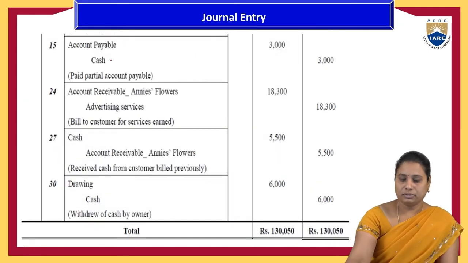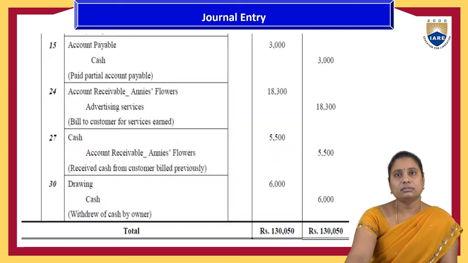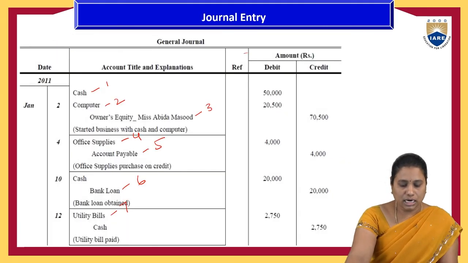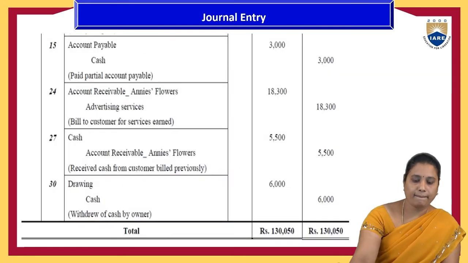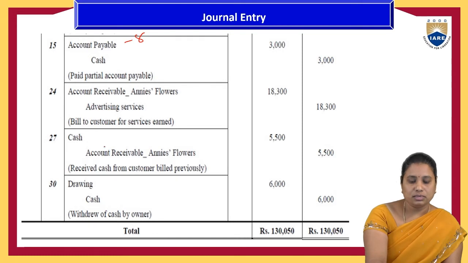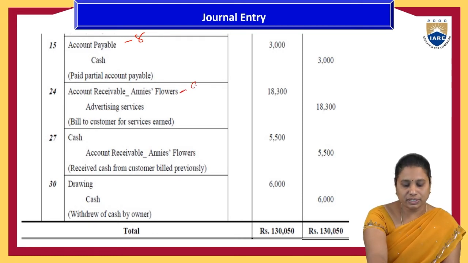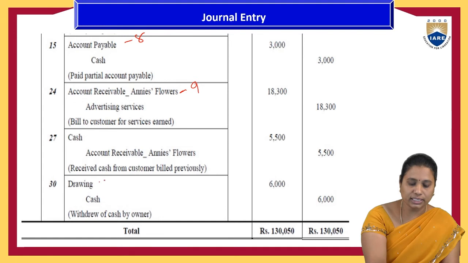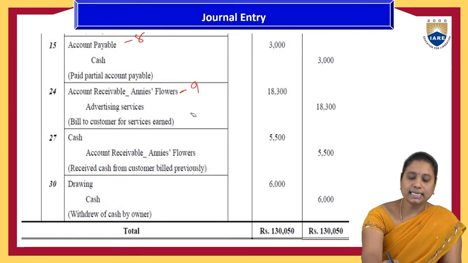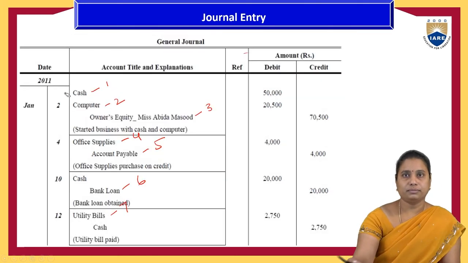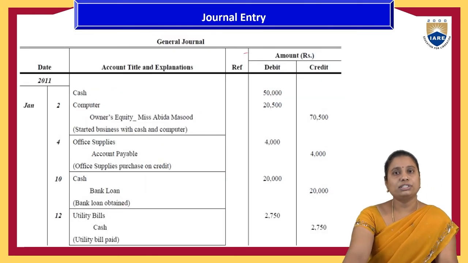Account payables already considered, cash is considered, account receivables is the eighth one. Account receivables from Annie's Flowers is the ninth one. And drawings is the 10th one. Remaining are all repeated. For all these 10 separate accounts, we have to prepare the ledger account.